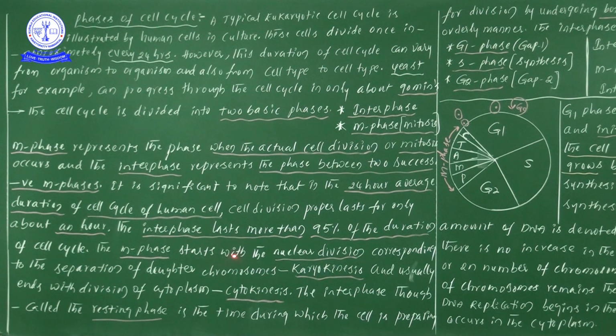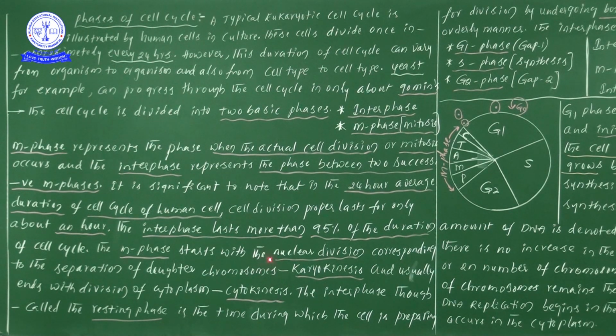Next, M phase. M phase starts with the nuclear division corresponding to the separation of daughter chromosomes, karyokinesis. So in M phase, how do we remember it?